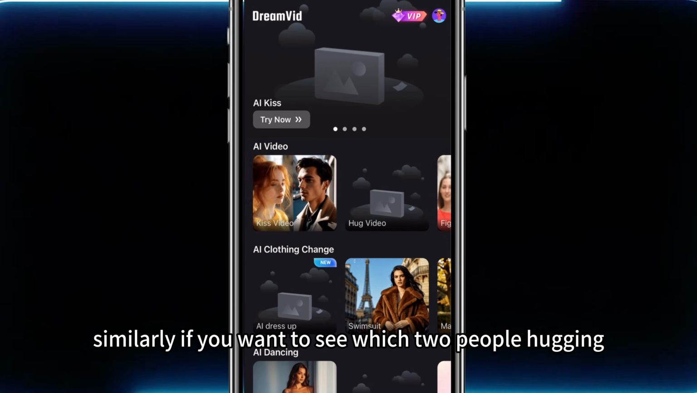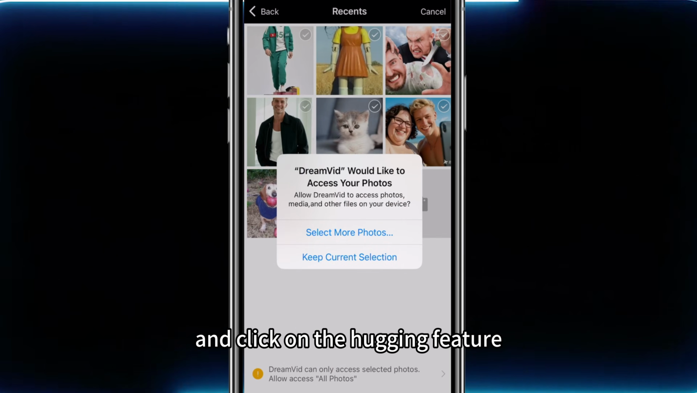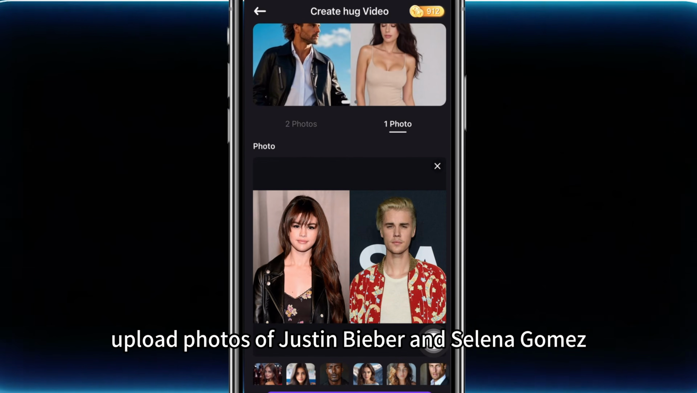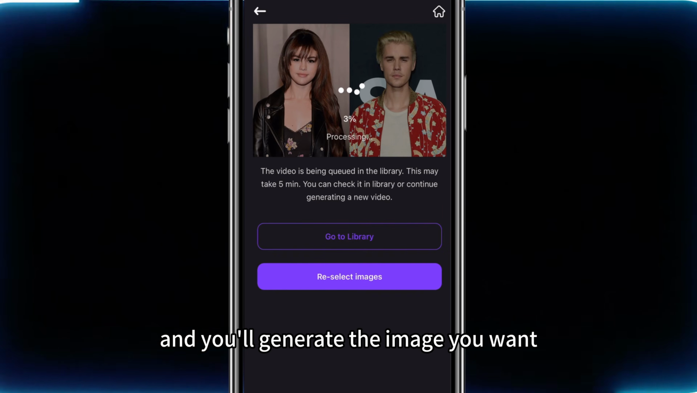Similarly, if you want to see which 2 people hugging, just go to the main interface of the product and click on the hugging feature. Upload photos of Justin Bieber and Selena Gomez. Then click the button and you'll generate the image you want. And then you will get this.